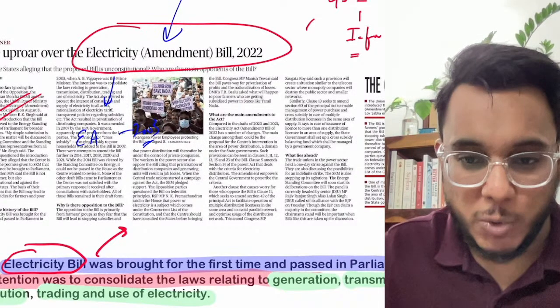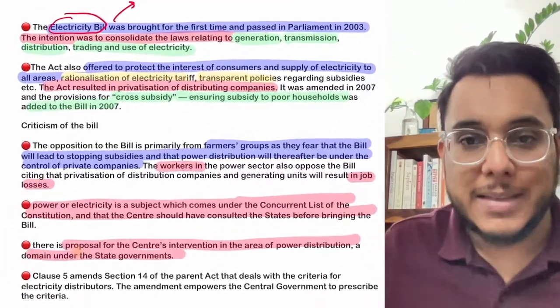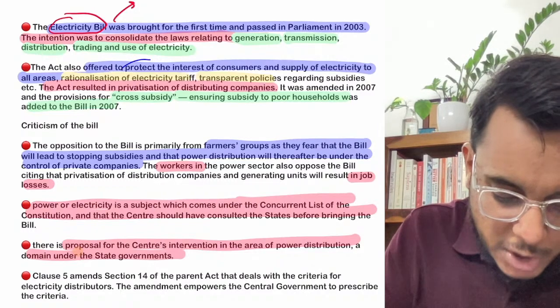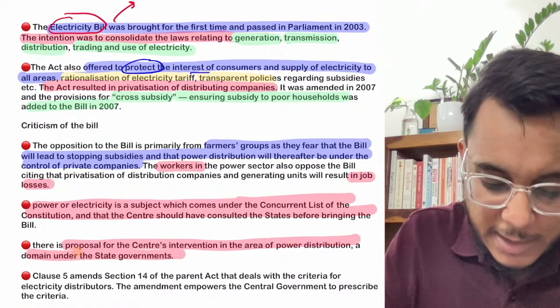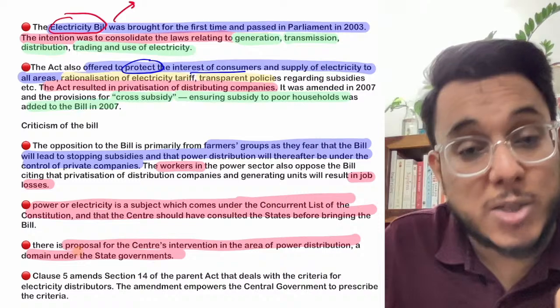Now after this background, let's understand what the issues are that are coming up. Now guys, when we talk about the Electricity Act of 2003, what happened? It offered protection to the interest of the consumers. Predatory pricing etc. should not be there. Some consumers should be protected more.